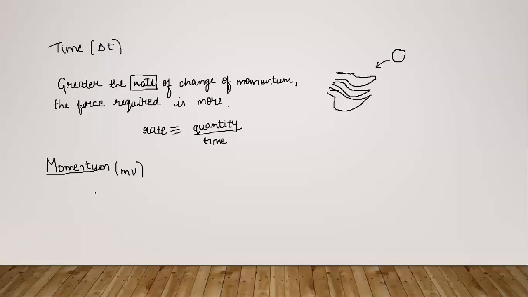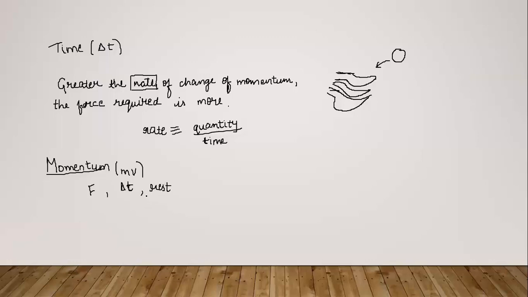That means what we have said is that F is fixed, delta t, the time interval, is also fixed, and two bodies are there, both initially in the